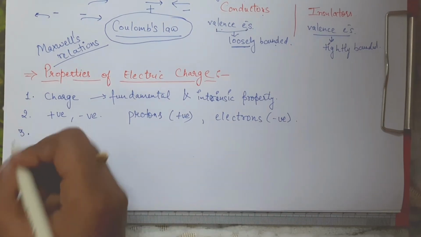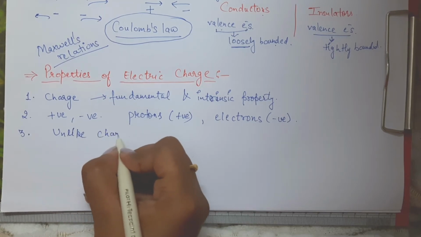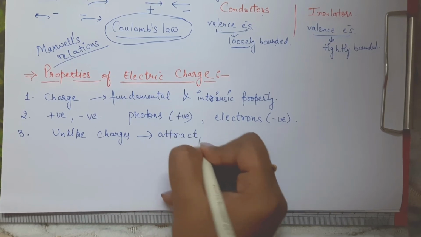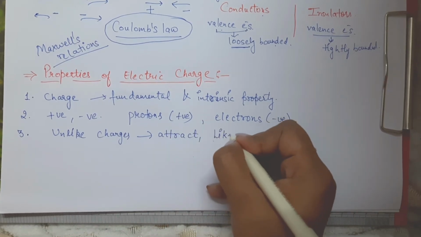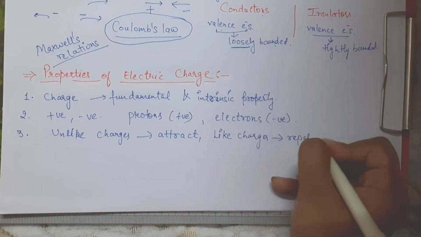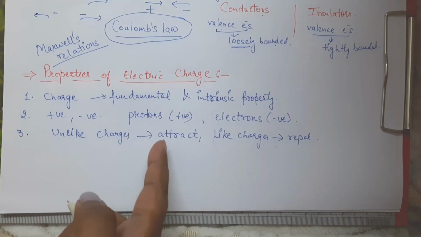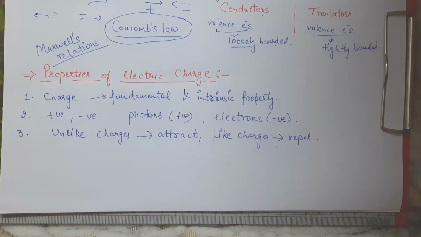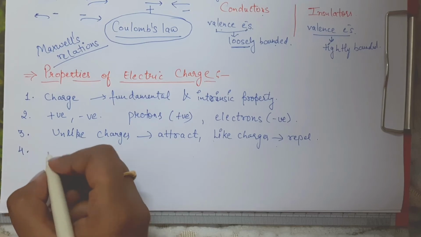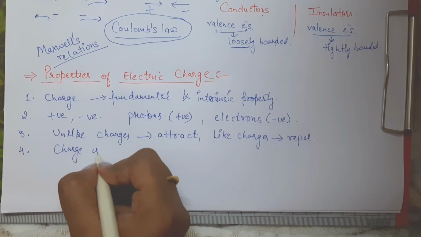The third property is that unlike charges attract each other, while like charges repel each other. This also we have discussed here, right? So unlike charges are going to attract each other, while like charges are going to repel each other. Now the fourth property is that electric charge is always conserved.